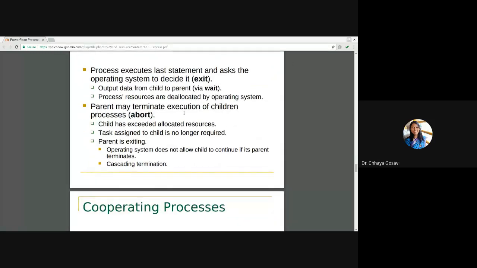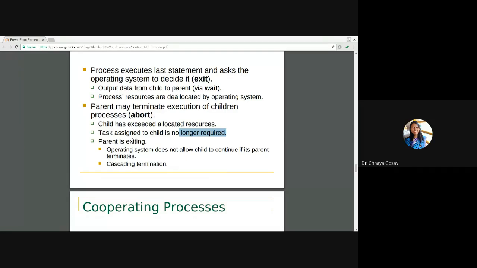Parent may terminate execution of a child process. Suppose one child process is not returning back and it is in an infinite loop, and the parent cannot finish its execution because of that one child. So what the parent can do is abruptly terminate the child process execution. This happens when the child has exceeded allocated resources. If it is asking for more resources than allocated, or the task assigned to the child is no longer required, it is already done and still it is in execution. So let's stop that process.